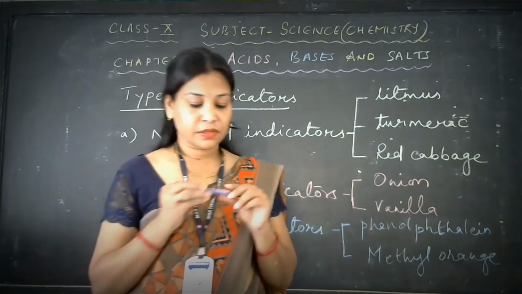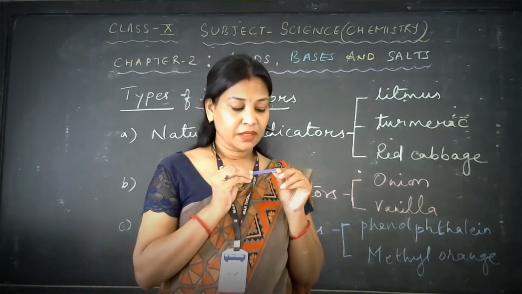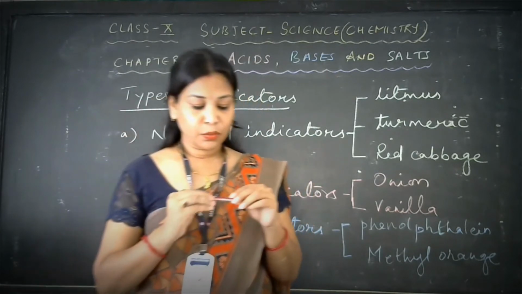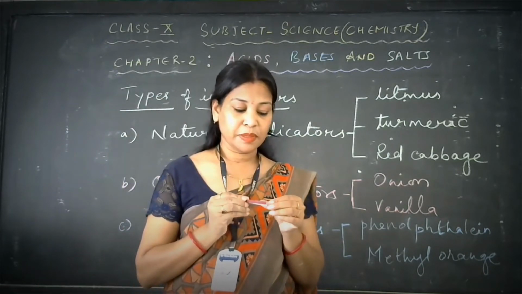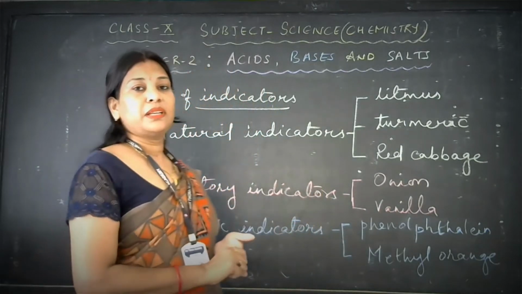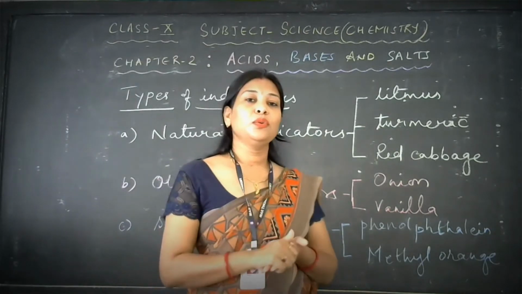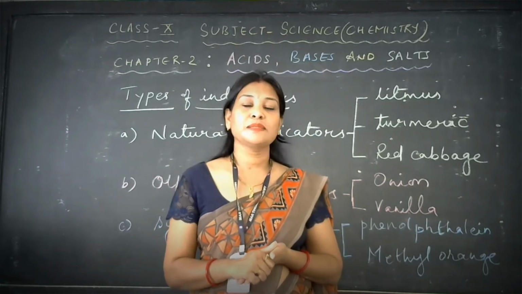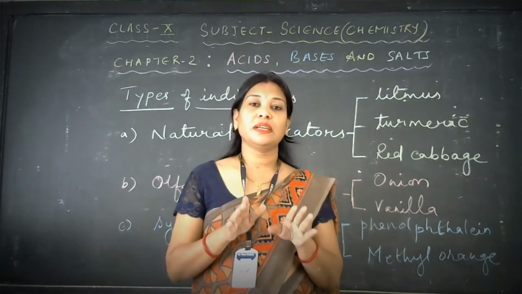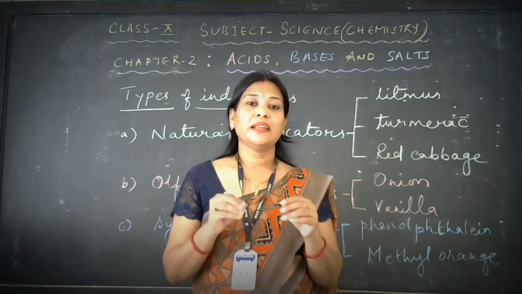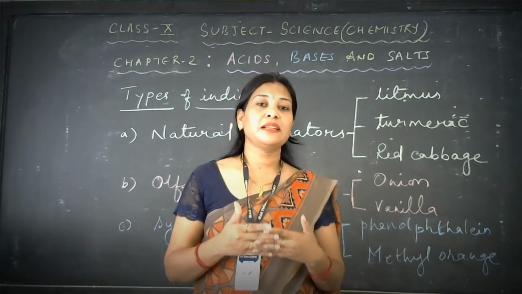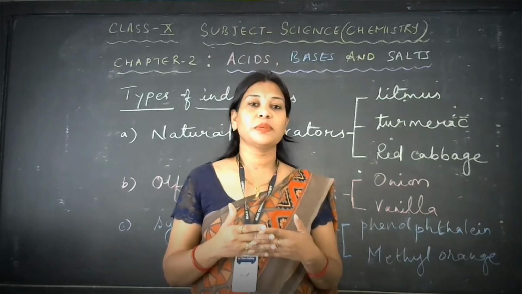This is a strip of blue litmus paper. It looks purple, but actually this is the blue litmus paper, and another one is red litmus paper, which looks like this. Turmeric paper is very easy to prepare. I am recalling what you prepared in the 7th class: you make a paste of turmeric and soak it into a white paper, then leave it to dry. Afterward, if you test it with acid and base, you can find a visible color change.